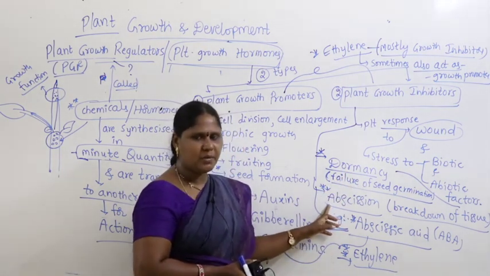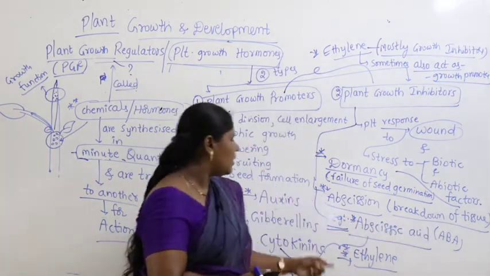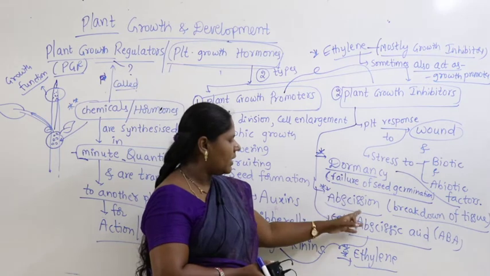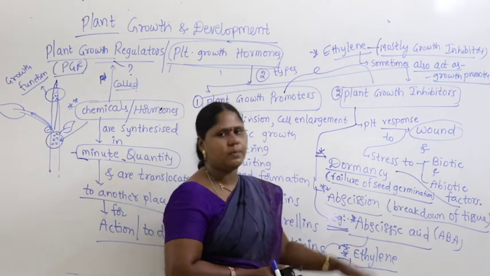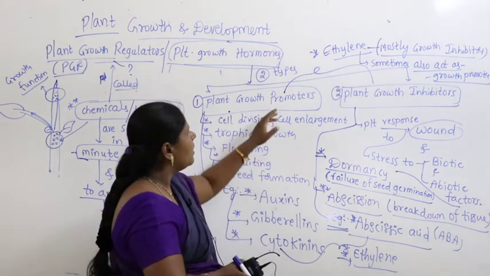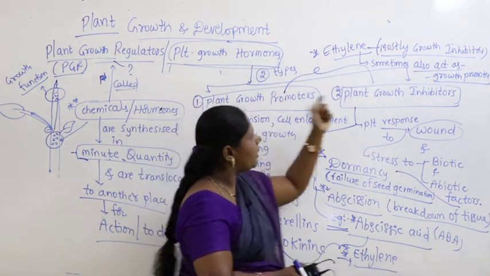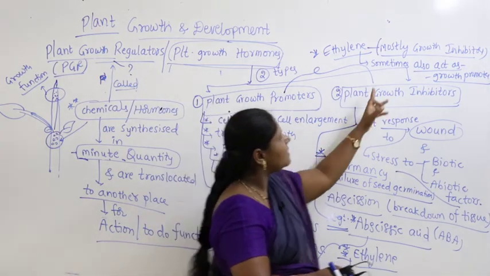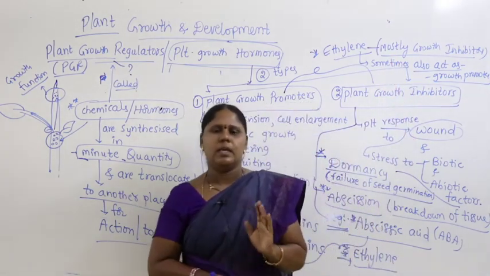Another growth inhibiting process is abscission. What is abscission? Breakdown of tissue, caused by abscisic acid, that is ABA. Both dormancy and abscission are because of the growth inhibitor called abscisic acid. We will discuss abscisic acid in detail. Then ethylene. Sometimes you will get a question asking which acts as both growth promoter and growth inhibitor, and your answer should be ethylene, because in some plants in some cases ethylene acts as a growth promoter, but mostly it is a growth inhibitor.